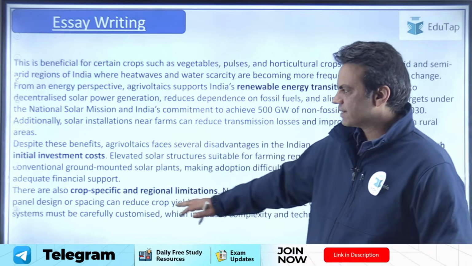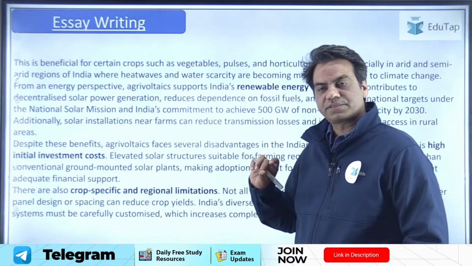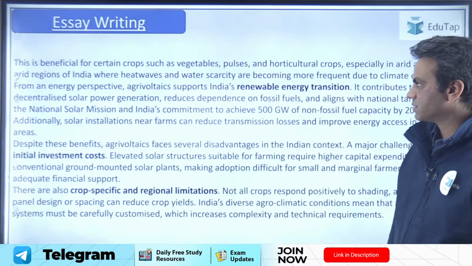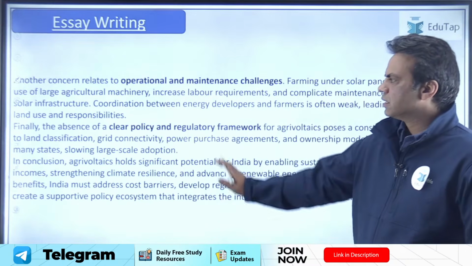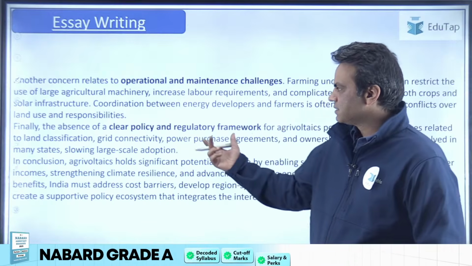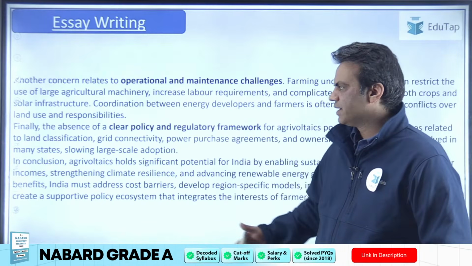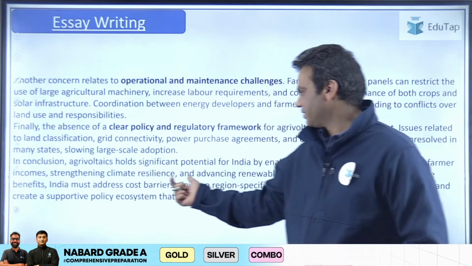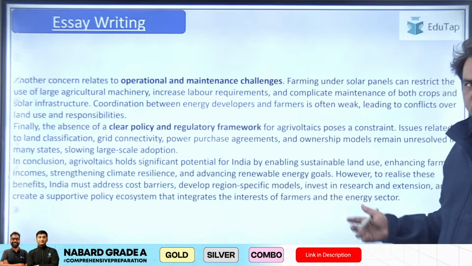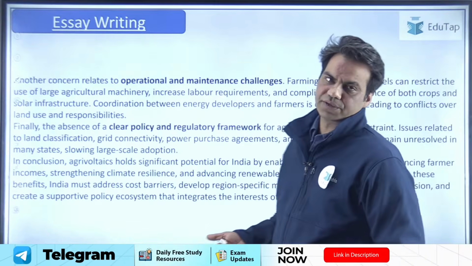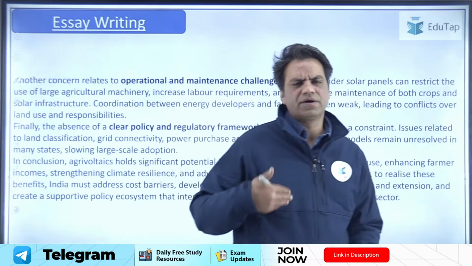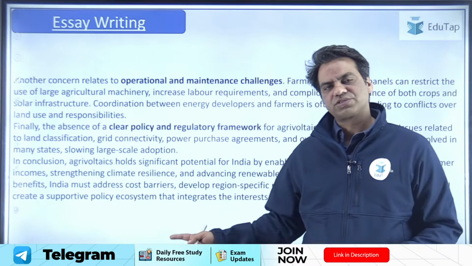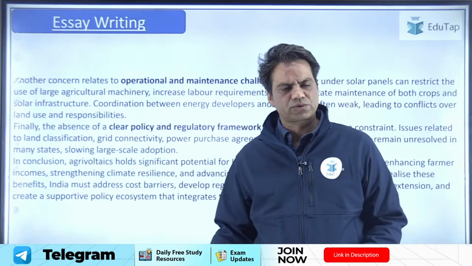These are some challenges like initial investment cost, right? Support system from the government or subsidies, something like that, right? And then crop-specific and regional limitations. So that could have been mentioned, and then you could have given a good conclusion by balancing a clear policy and regulatory framework, strengthening climate resilience and advancing renewable energy goals as well. So it will also help us in achieving net zero carbon emission by 2070, or becoming 30% less dependent on non-renewable sources, with renewable sources of energy by 2047, and so on and so forth.